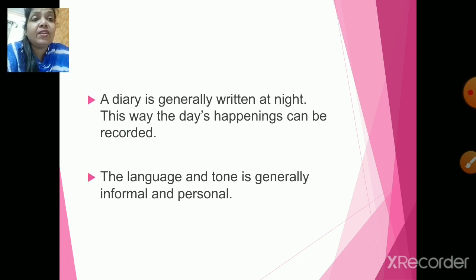A diary is generally written at night. Why, children? What is the reason a diary is written at night? The reason is in the whole day, whatever thing happens, whatever events are taking place, we can record it in our memory and then we can start writing the diary during the night time. That is the best time to write the diary. Now, the language and the tone is generally informal and personal.